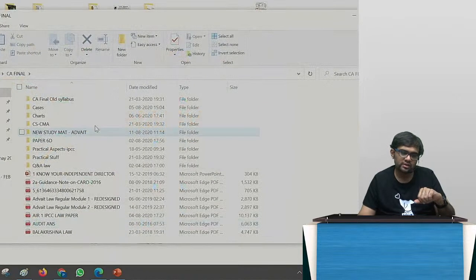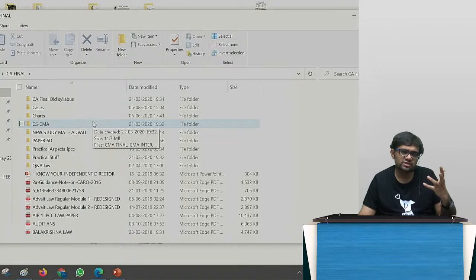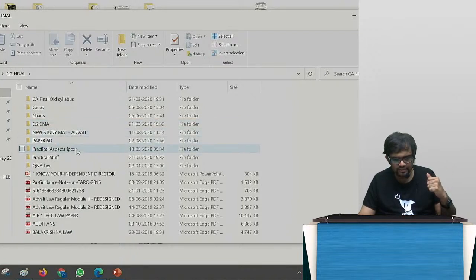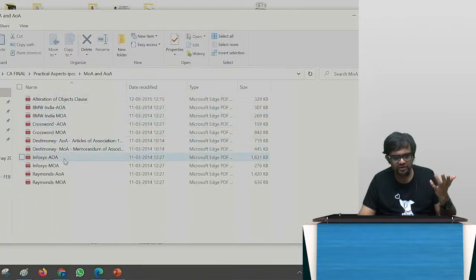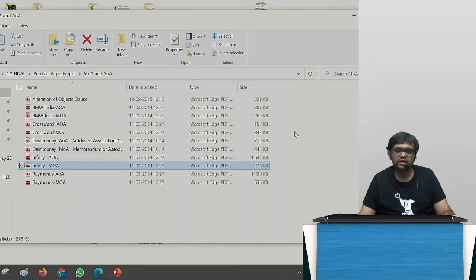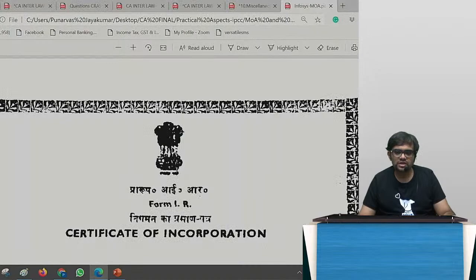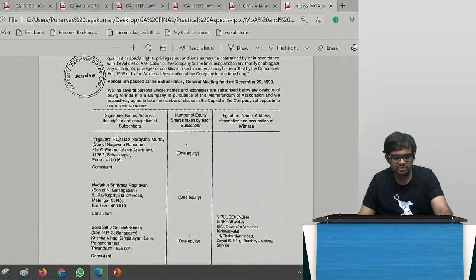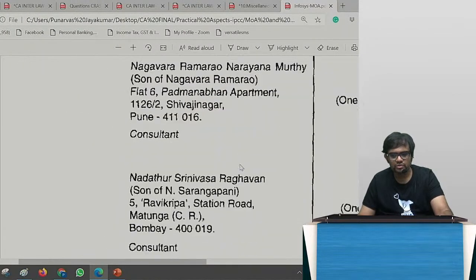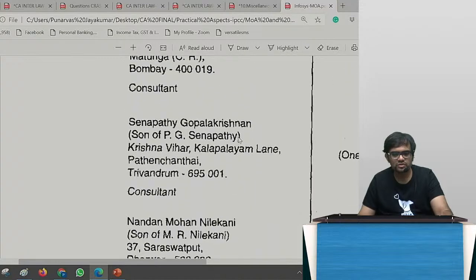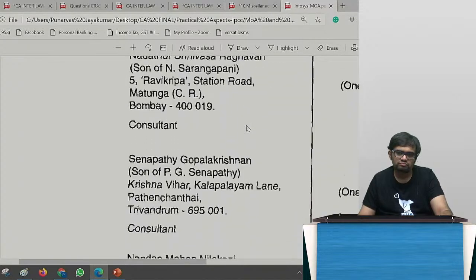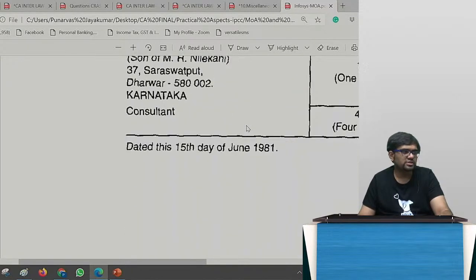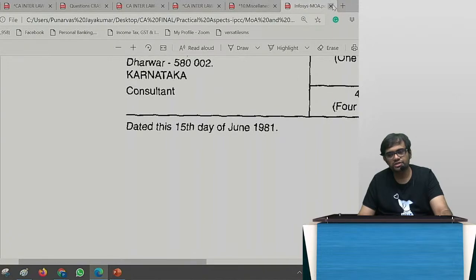So when the members may change, whatever it is, will the subscribers' names remain the same? Yes. If I open Infosys's MOA and you see the names of the subscribers, it still remains the same. See, Narayan Murthy, Srinivas Raghavan, S. Gopal Krishnan, Nandan Nilekani, none of them are there. Nobody is there. But still, will the names of the subscribers change or not? It will never change. Got it?